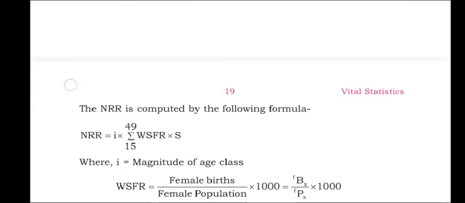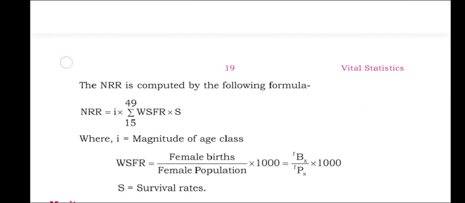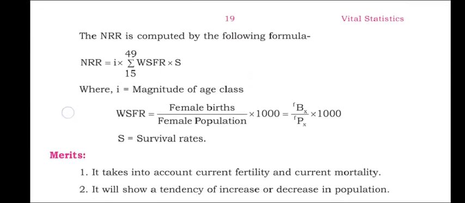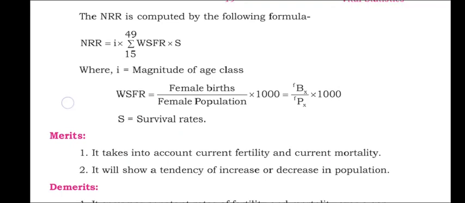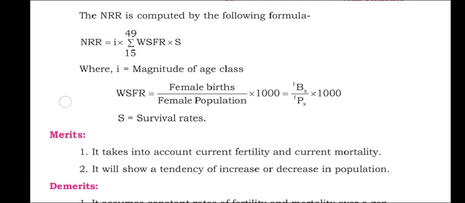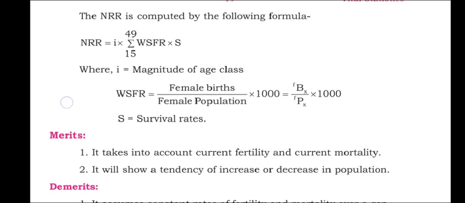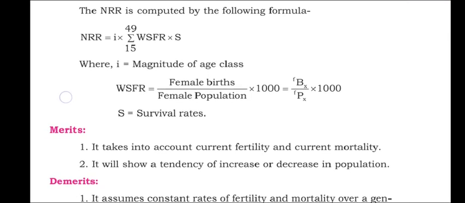Now, based on the given definition, the formula for NRR is NRR = i × Σ (15 to 49) WSFR × S. Here I is the magnitude of the class interval, and WSFR is the woman specific fertility rate. Now we are multiplying by the survival rate, that is, accounting for the mortality rate. So we are multiplying the survival rate to the calculated WSFRs for each age group.